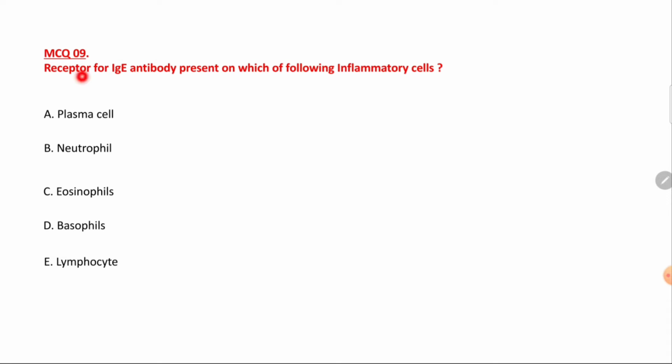Now, the receptor for IgE antibody is present on which of the following inflammatory cells? This is MCQ number 9. So here the examiner wants to ask on which cell the receptor for IgE antibody is present. First of all, you need to understand that whenever there is an allergen exposure, the examiner wants to ask a question from type 1 hypersensitivity, right?